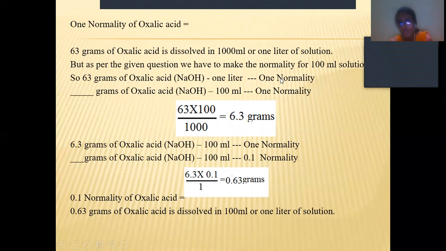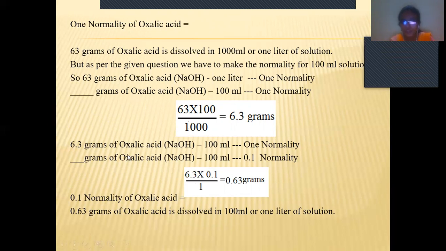The 63 grams of oxalic acid dissolved in 1 liter gives 1 normality. If you reduce the volume to 100 ml, the grams of oxalic acid will also decrease. So if we do the cross multiplication, that is 63 into 100 by 1000, since 1 liter means 1000 ml, we get 6.3 grams. So we have to dissolve 6.3 grams of oxalic acid in 100 ml for 1 normality, but we want 0.1 normality.